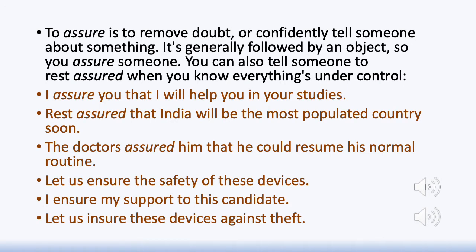To assure means to remove doubt, to convince somebody about something, to give somebody confidence regarding something. So it's generally followed, as I told you, by a noun. This is the verb and it is followed by a noun in the object position. So you always assure someone. I assure you that I will help you in your studies.